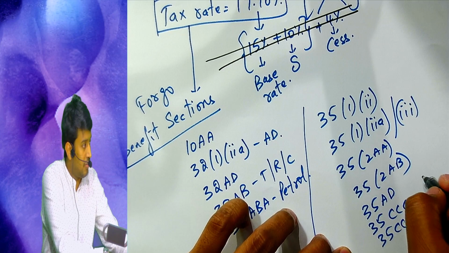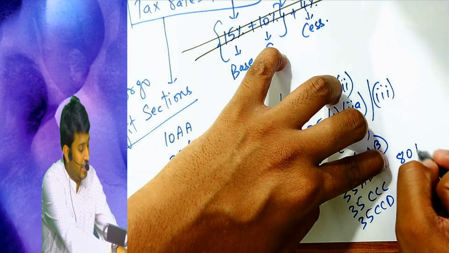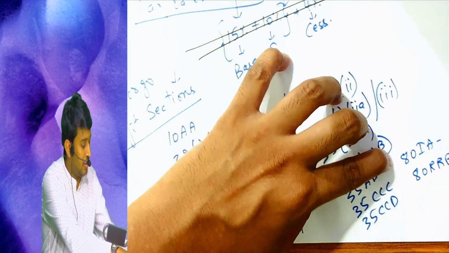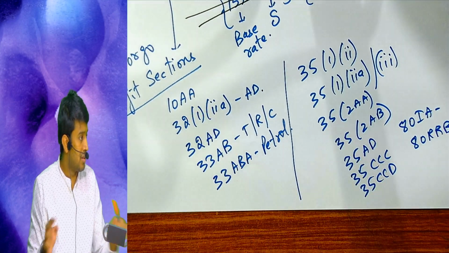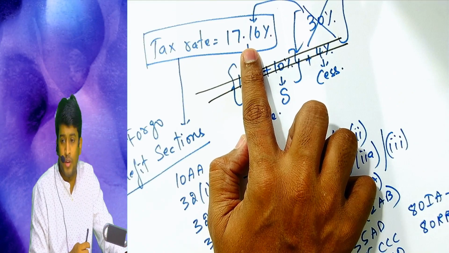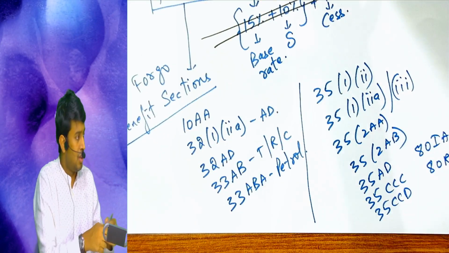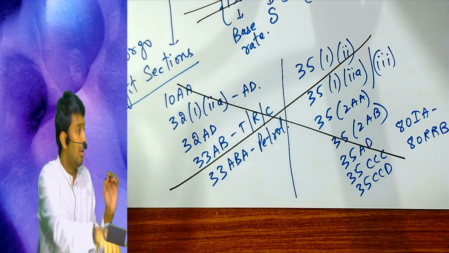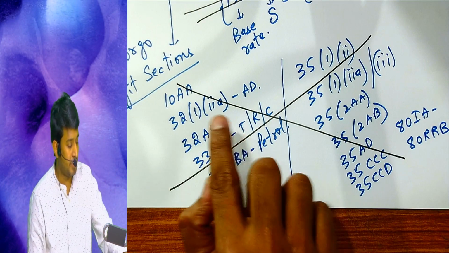And you cannot avail 80 IA to 80 RRB. So government says, do you want to pay tax at 17.16%? Answer is, if the company says yes, these sections will not apply. What do you mean by this section will not apply? Let us take one example and explain.